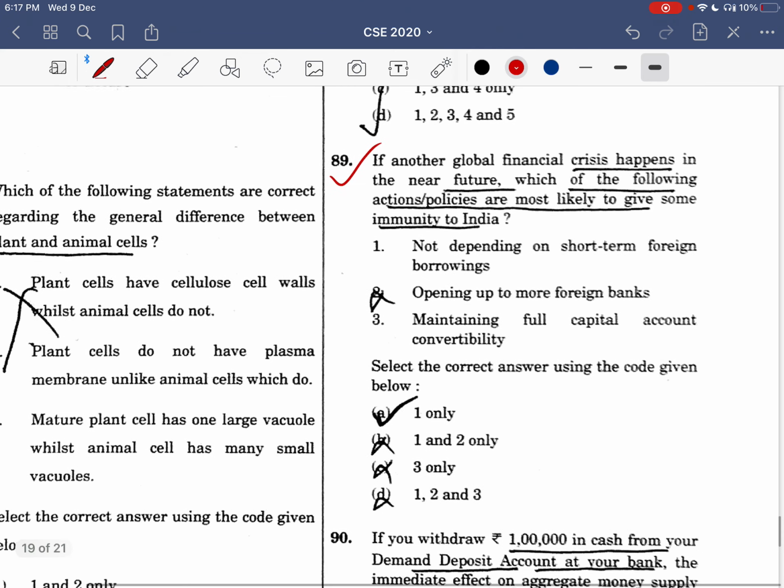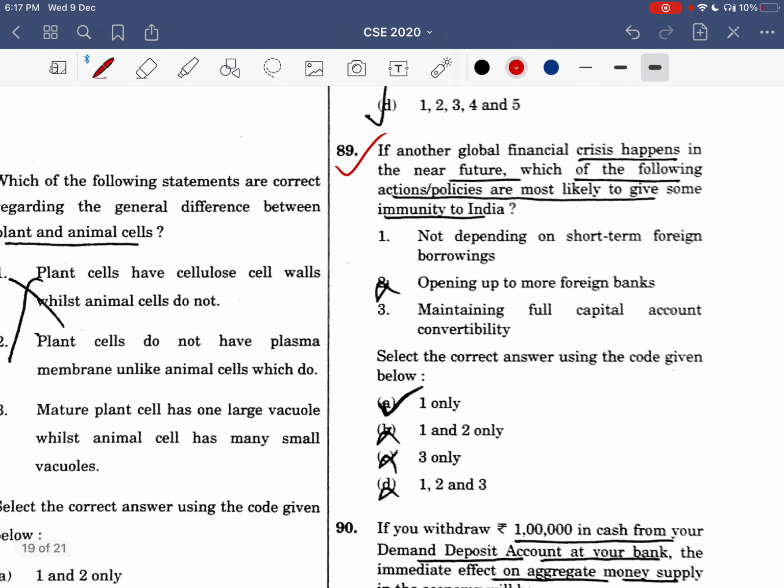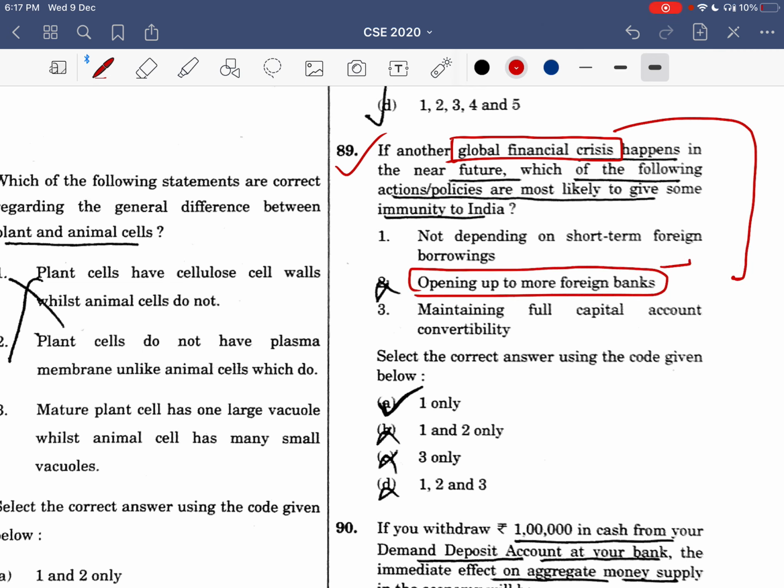Now the other question is this. If another global financial crisis happens in the near future, which of the following actions or policies are most likely to give some immunity to Indians? So we are talking about a global financial crisis. How is it possible that in a global financial crisis, opening up more foreign banks will help? They will deteriorate this condition. So I eliminated this, and when I eliminated 2, option B and option D got eliminated.